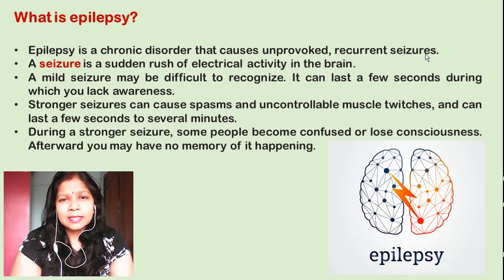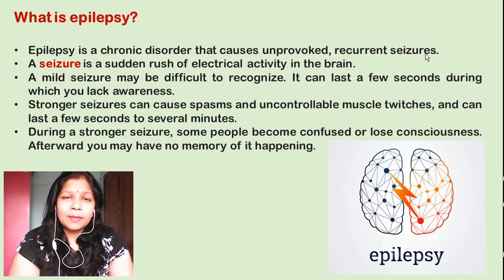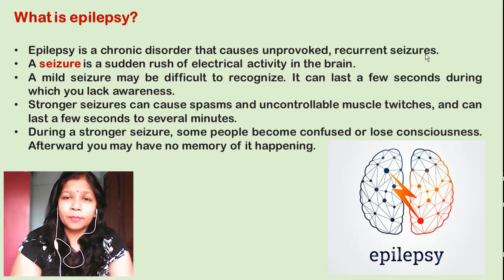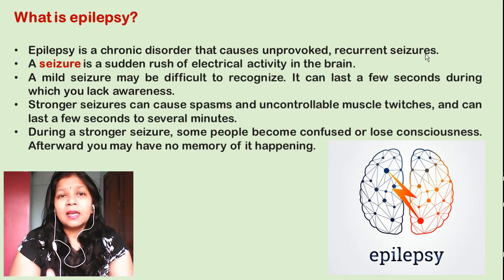As you can see here, I have put a definition of epilepsy. It is a chronic disorder that causes unprovoked recurrent seizures. Epilepsy, all of us know, is a disorder whose main symptom is seizures that are unprovoked. That means even if no stimuli provoke them, the seizures can occur. And recurrent means these seizures repeat themselves in nature.